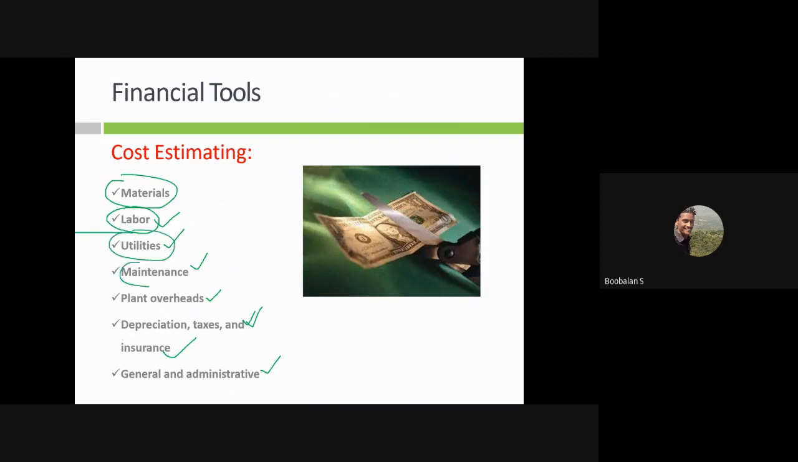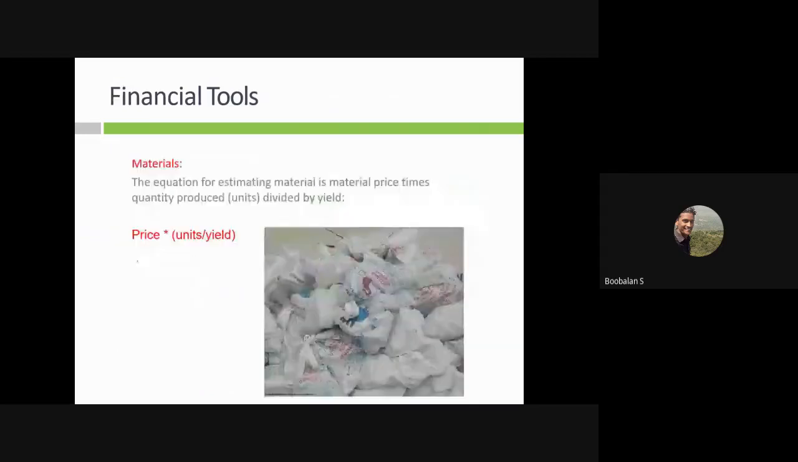And utilities, right? Maintenance will also be there. We'll see one by one, right? Materials: each material cost we can calculate per unit. How many control valves, or meters, or sensors are failing? Definitely we need to purchase them. Each and every equipment has its own selling price per unit. How many units we are buying, multiplied by the unit price, that's my total material cost.